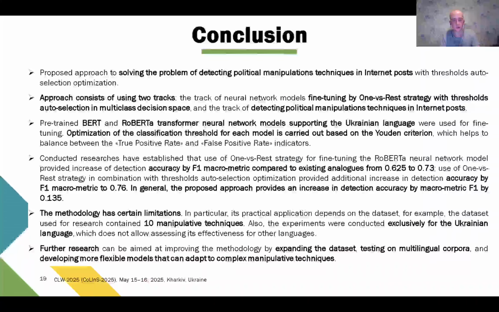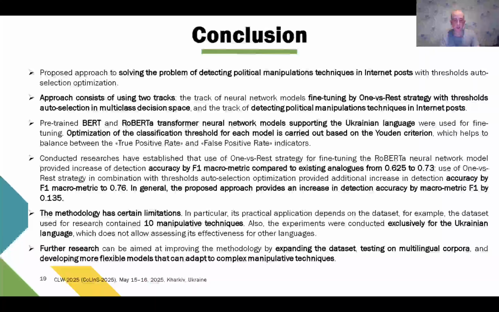And to conclude, the proposed method uses the one versus rest strategy with automatic threshold selection to detect political manipulation in posts, with fine-tuned BERT and RoBERTa models for the Ukrainian language, and thresholds optimized using the Youden criterion. RoBERTa with one versus rest improved F1 macro from 0.725 to 0.73, with threshold optimization to 0.76. It increased by 0.135 overall.